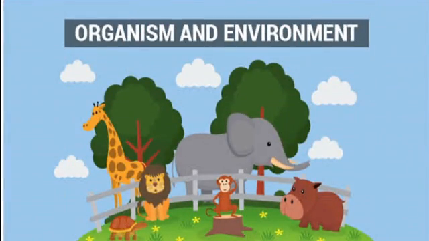What do you mean by the term organisms? What do you understand by the term organism? Organism gives us the thought of the huge variety of living as well as non-living things that we see around us. The term living organism mostly speaks about the huge variety of living things around us. The living things can be huge animals such as lion, tiger, elephant, or tiny organisms like bacteria, worms, insects, and so on.